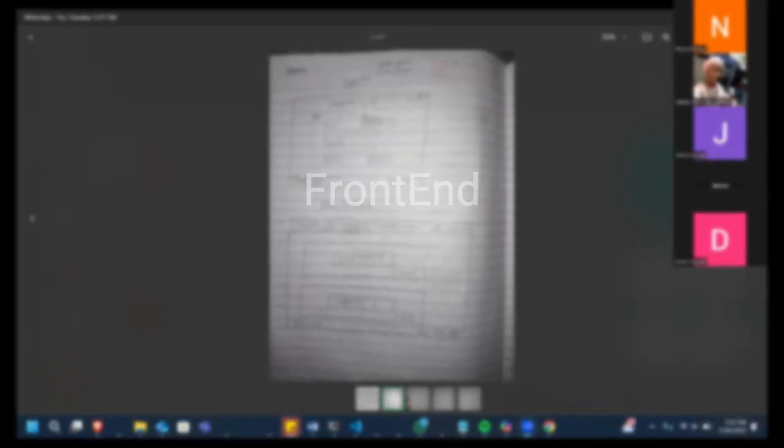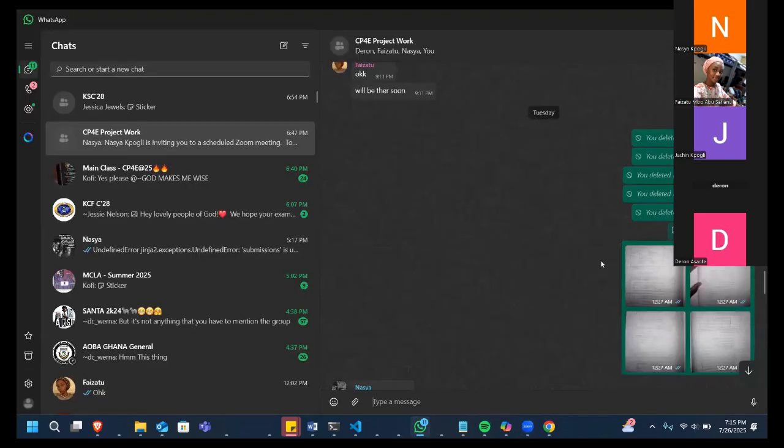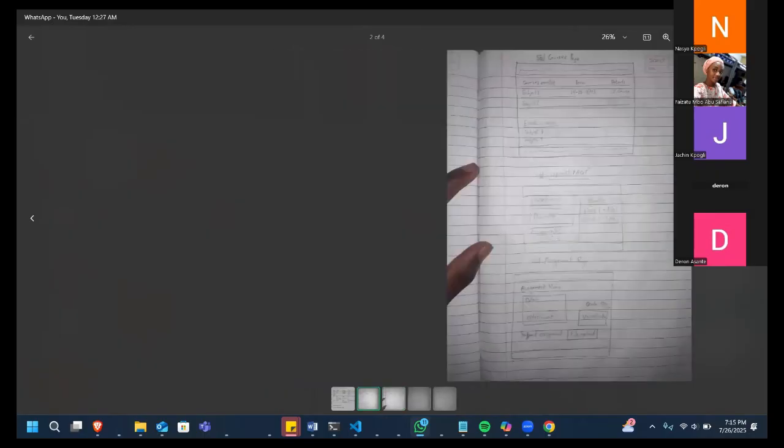So to create our front end, we first made paper sketches of the interfaces we desired for the student and faculty pages, taking into consideration the core features of the system. The pages taken into consideration can be seen from our paper sketches. So there's the login page where the user can log in depending on their role. They'll be assigned to either the student dashboard or the faculty dashboard. And then there's also a register page where they can register before they can even log in.